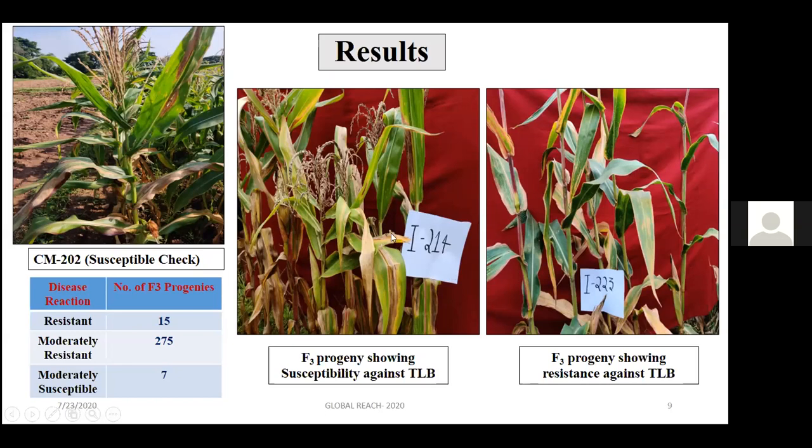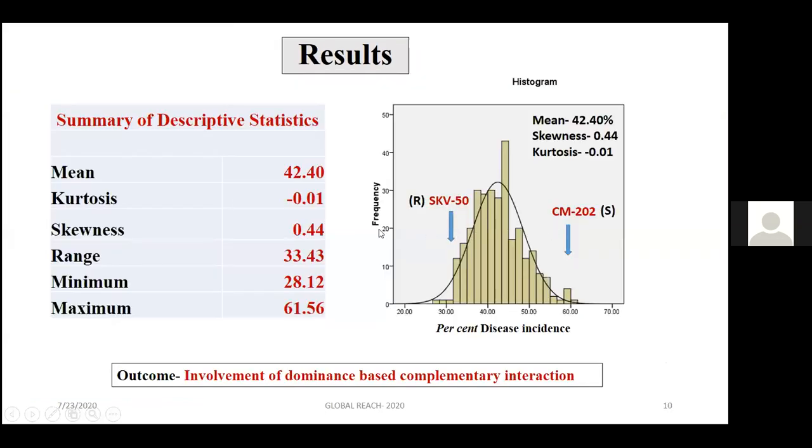This is a picture showing an F3 progeny showing susceptibility against TLB, and this is a picture showing resistance against Turcicum leaf blight. This is a summary of the descriptive statistics of our phenotypic evaluation, and the mean percent disease incidence was found to be 42.40%, with a negative kurtosis as well as positive skewness. And this is the frequency distribution curve that we got for the phenotypic evaluation. The main outcome of this study is that it involves dominance-based complementary interactions.